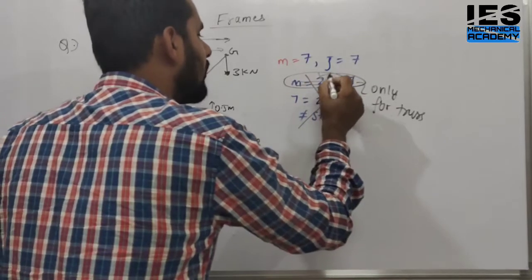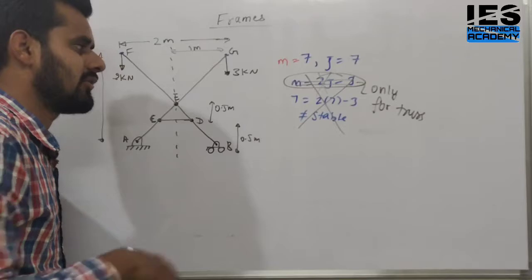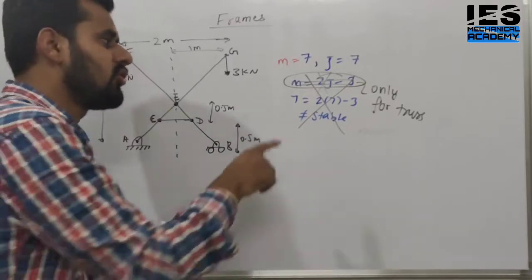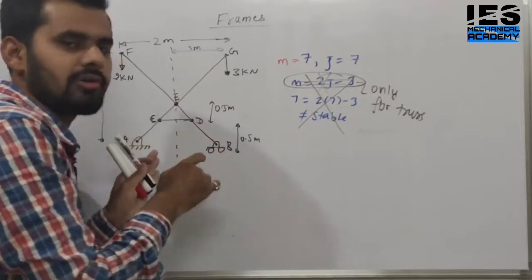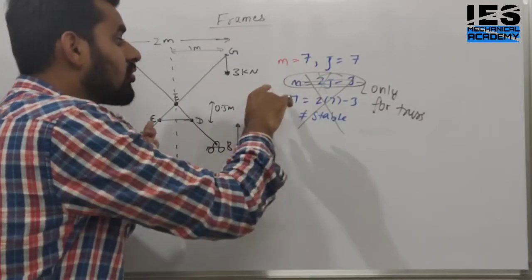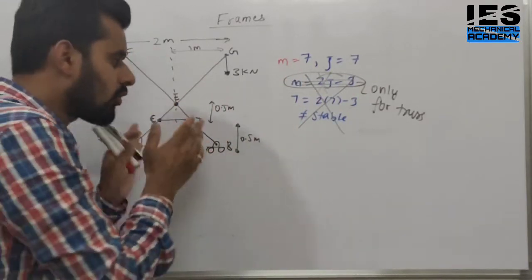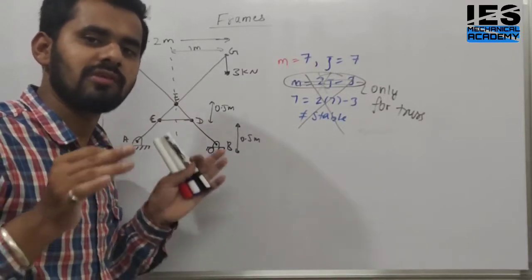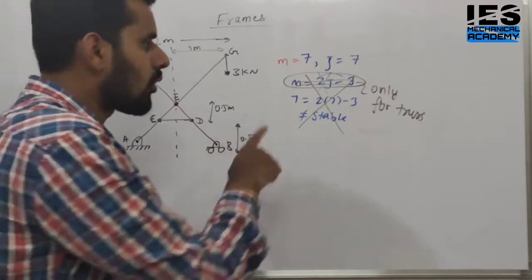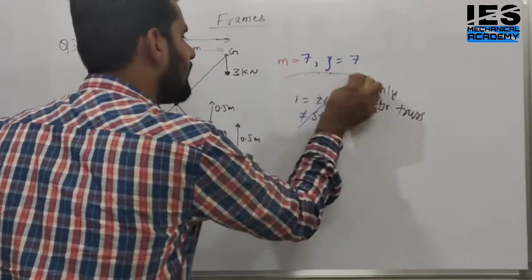So remember this, don't check the stability of the frame. If the question is a frame, it must be stable. They will ask you a question which is already in stable form. So don't apply this formula first of all. This is only for trusses.